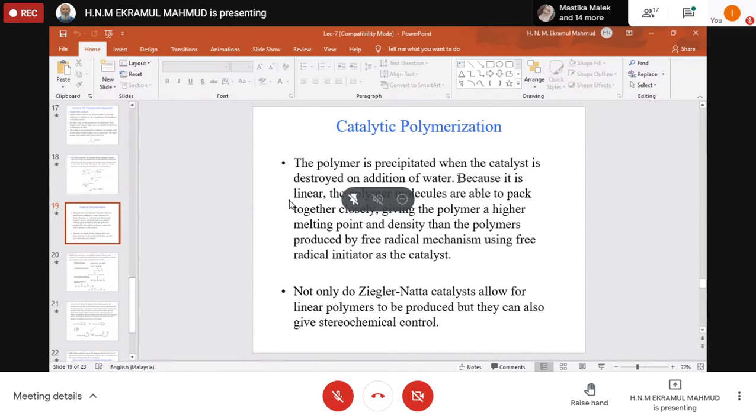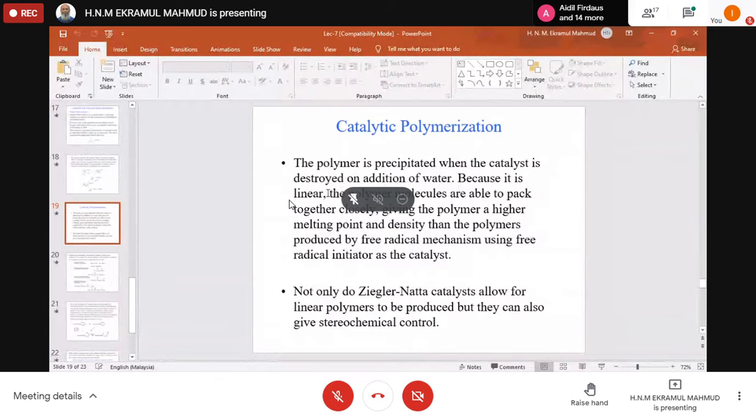When we do a polymerization reaction with this catalyst, we want to stop the reaction, so we add water. There is a mechanism for this. We need to stop the chain propagation and terminate the chain to give us the polymer product by adding a large amount of water. Okay.